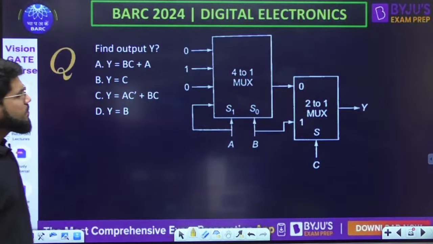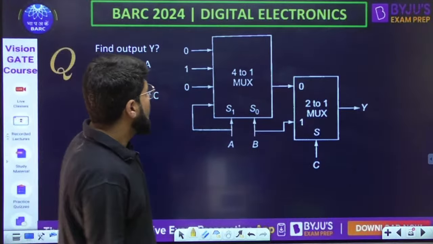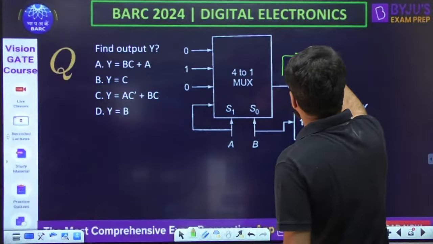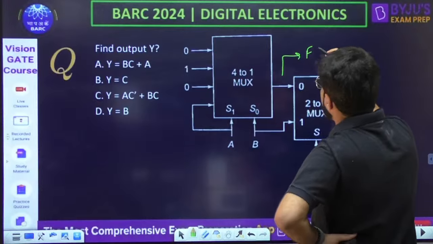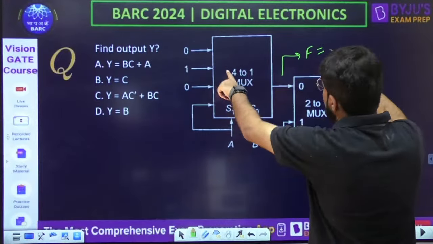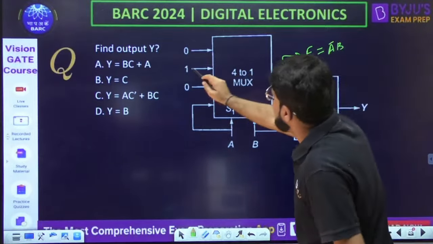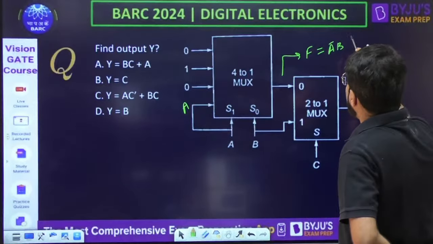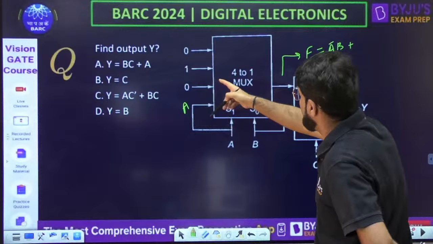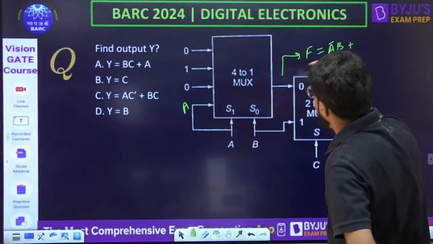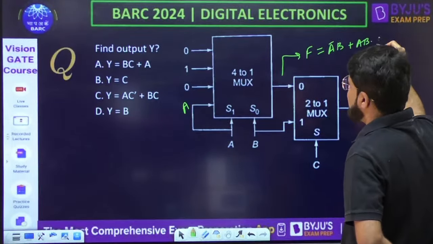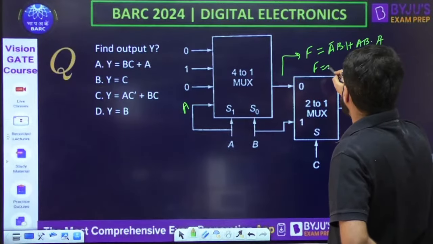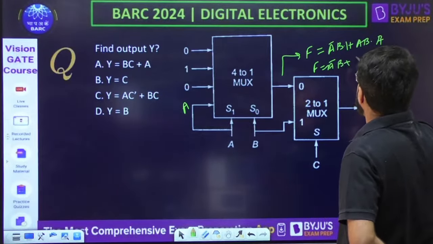Find the output Y, a simple multiplexer based question. So now for the first multiplexer, if I start solving, what is going to be the output? Suppose that is F. First will come A bar B bar into 0. Then next select line 0 1. This is selected 1 and here A has come back. So A bar B into 1. And then 0 not to be written, so A B bar not to be written. Last combination of select line is A B, and with A B what is multiplied is A. It was with 1. So the output F is basically A bar B plus AB into A is AB.